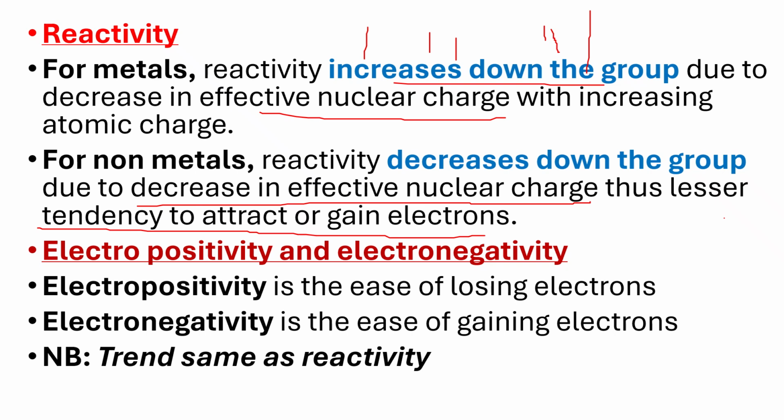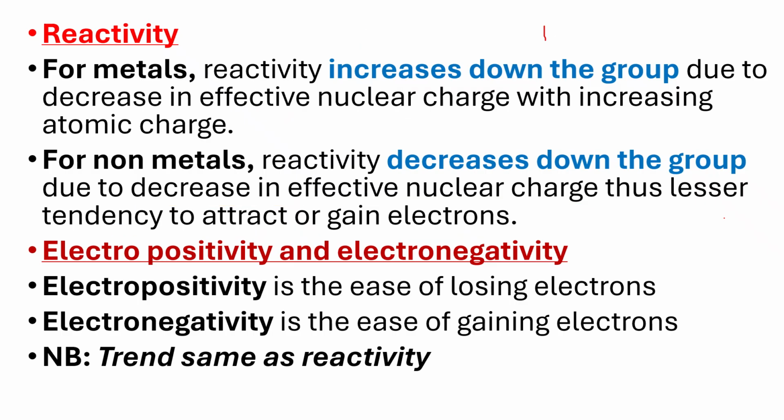There's also a relationship between reactivity and electropositivity and electronegativity. Electropositivity is the ease of loss of electrons, which applies to metals. Electronegativity is the ease of gaining electrons, which applies to non-metals. So it's the same thing. Electropositivity is the reaction of metals. Electronegativity is the reaction of the non-metals. So the explanation I've given in terms of gain and loss of electrons is the same for both.